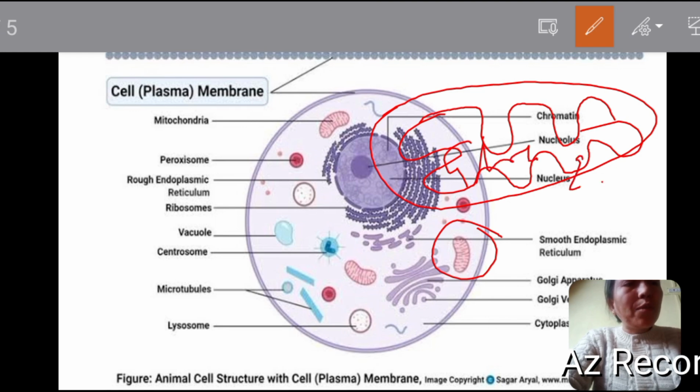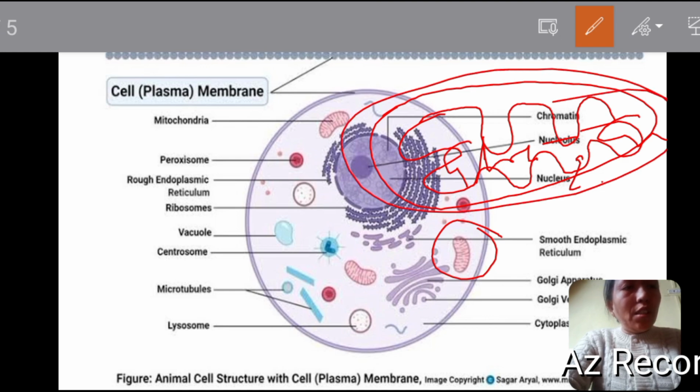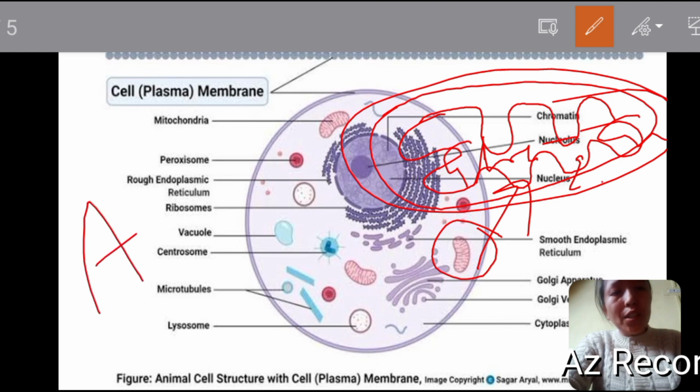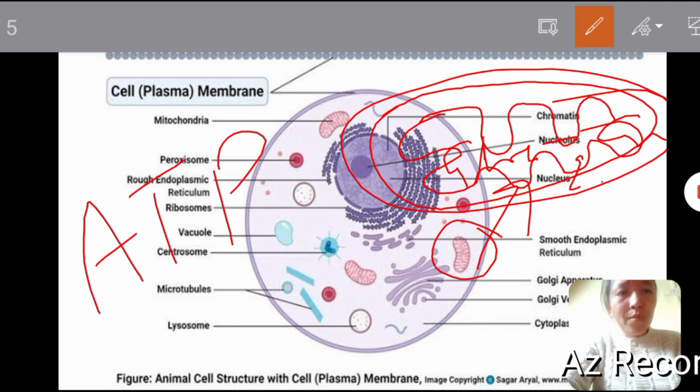Glucose breaks down and produces energy. That's why it is known as the powerhouse of the cell, because it produces energy, and that energy is stored in the form of ATP. The full form of ATP is adenosine triphosphate.